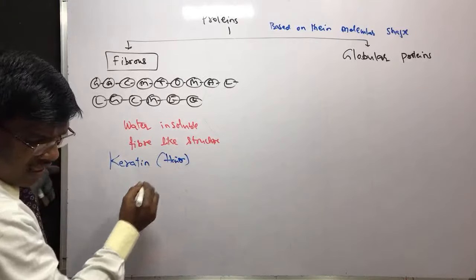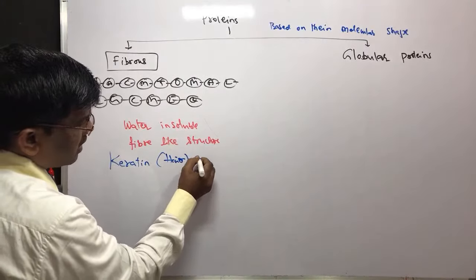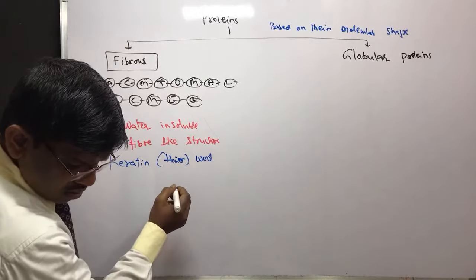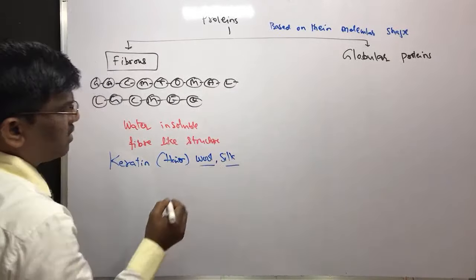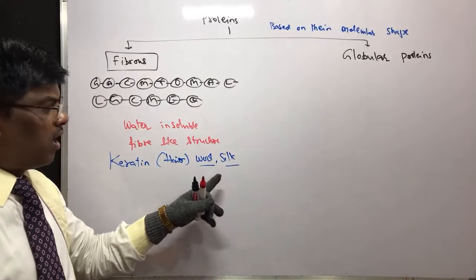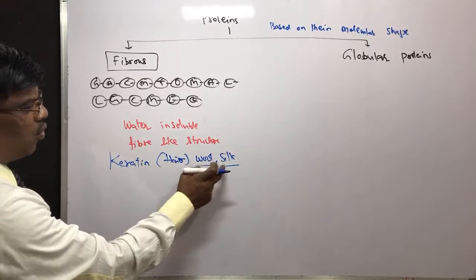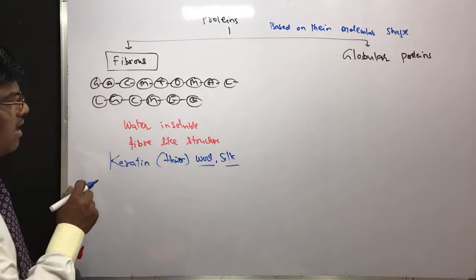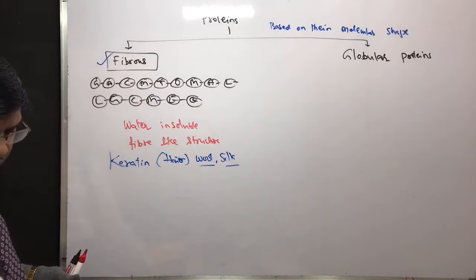Where do you find the other ones? In wool-like structures. Wool, silk. Yes. So wool and silk. Silk also is an animal product. Wool also is an animal product, right? So keratin, wool, silk, hair. These are the compounds which have fibrous proteins.